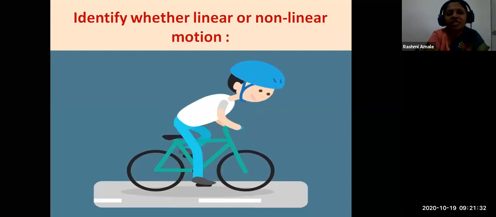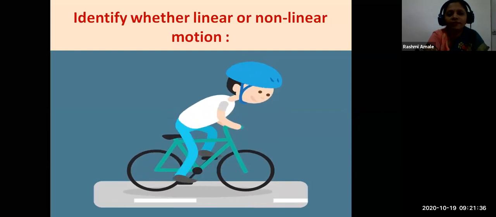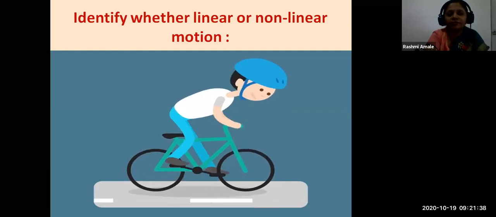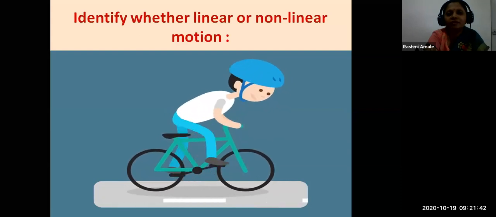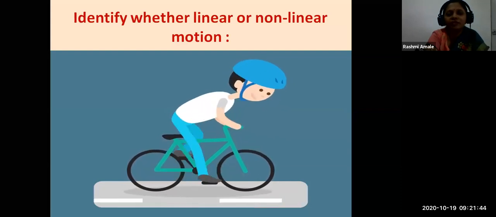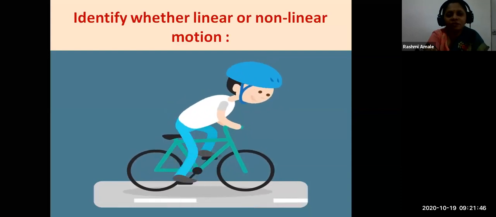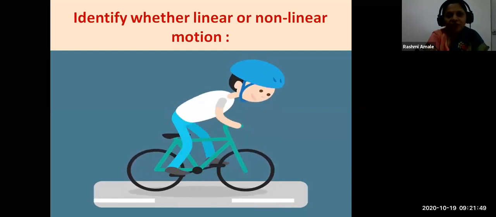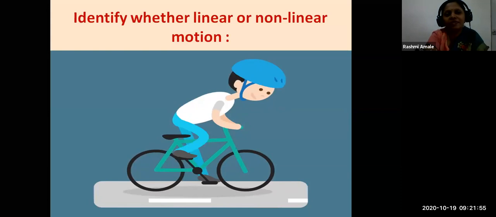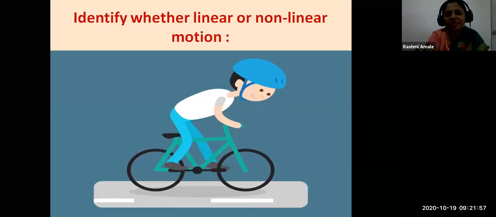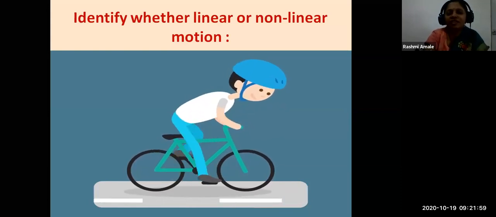Miss, this boy is riding a bicycle. So which kind of motion is it? Who will answer? Miss, this is linear motion. Very good, very good. This is a linear motion. See, from the spelling of linear motion also we can make out, it is in a straight line. That means it is a linear motion.